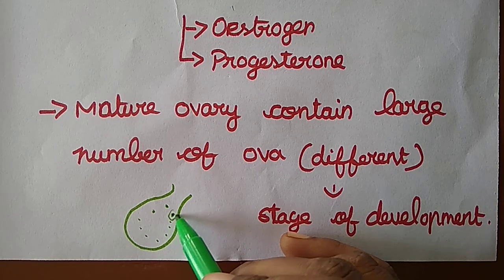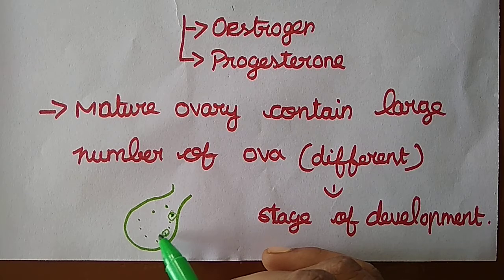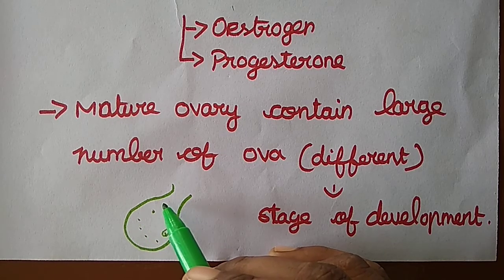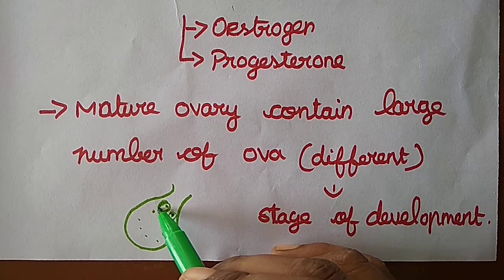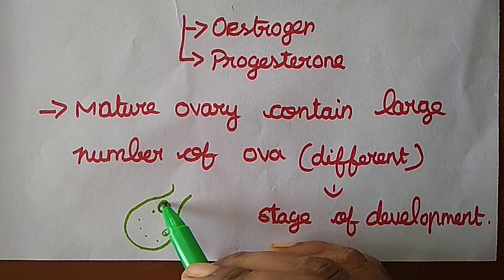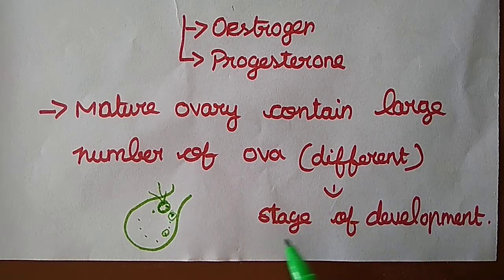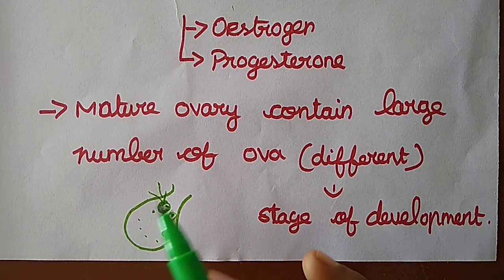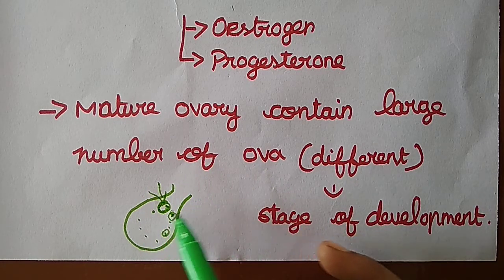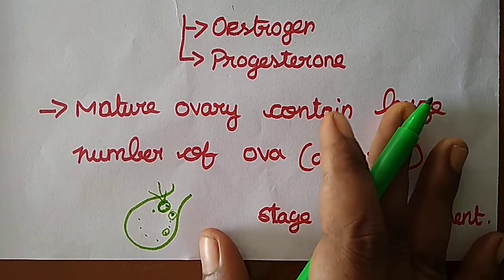First, primary follicles form, next glandular cells form. Okay, there are different stages in the development of the ovum. At the end, once Graafian follicles form, they rupture and release the ovum. The ovum ruptures and is released. So there are different stages of development of the ovum. In a matured ovary there will be a large set of ova, lots of eggs, in these different stages of development. Okay, so that's it for the ovary.